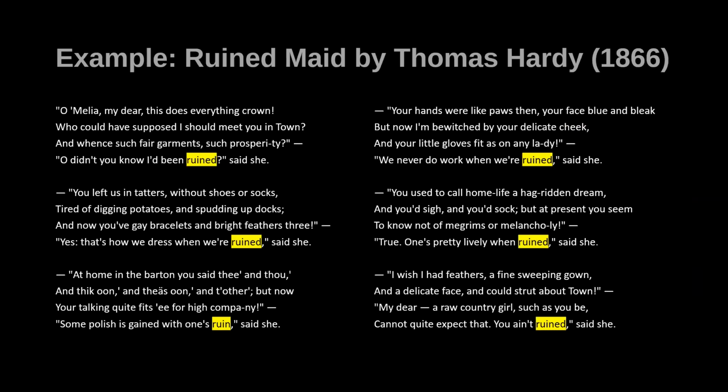So when we take into account the historical context and the meaning of the word ruin that we just learned about, and we go back and look at the poem, we see now that Amelia, since she left the farm, has come into a lot of money and has jewels and fine clothes, and talks about being lively and not doing work, meaning the kind of farm work that the farm girl does, and gaining some polish with her ruin. It's pretty easy to guess that the ruined maid is actually a prostitute, and that's how she's supporting herself. Now we understand the meaning.